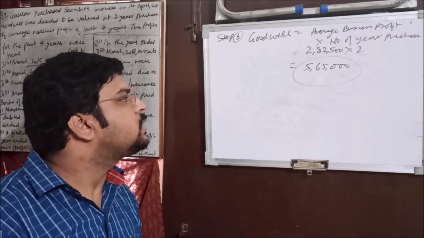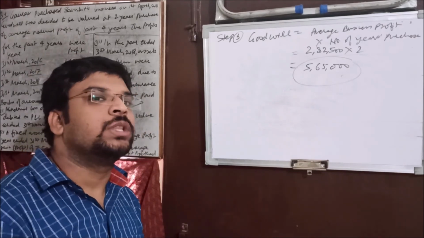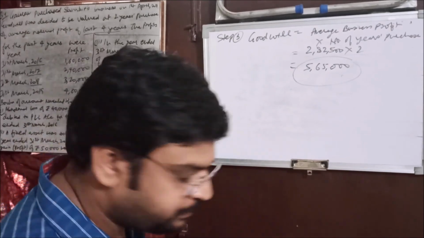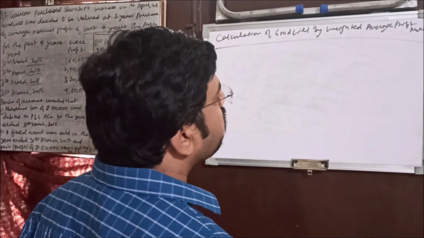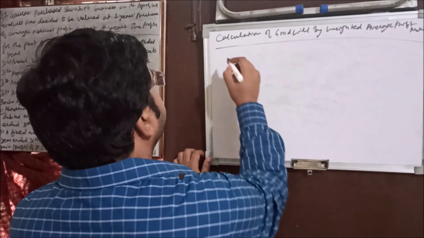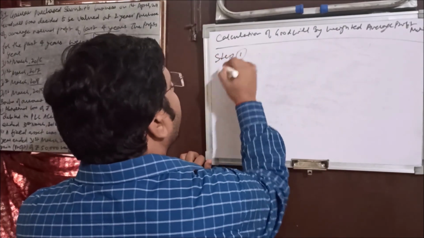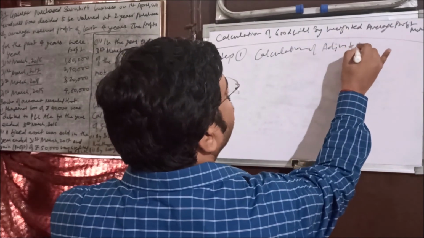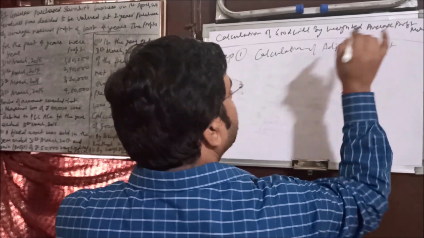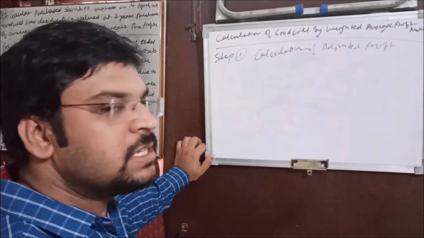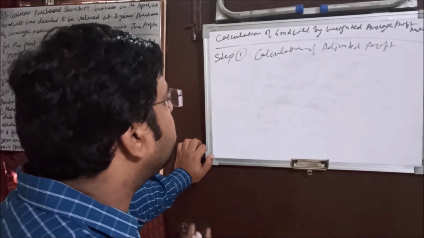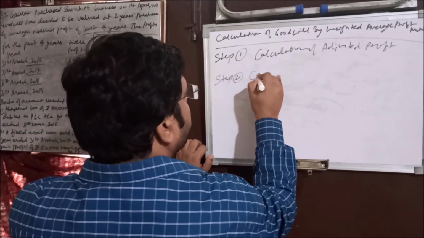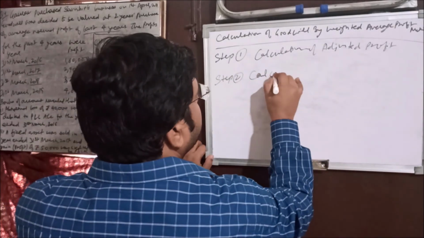Okay, now let's attempt the same question with another method, that is the weighted average profit method. So this is the calculation of goodwill by the weighted average profit method. Here step 1 is the same, calculation of adjusted profit. Already for each year we have calculated the adjusted profit. We'll put the direct values here, and then step 2. From here the procedure will be different.